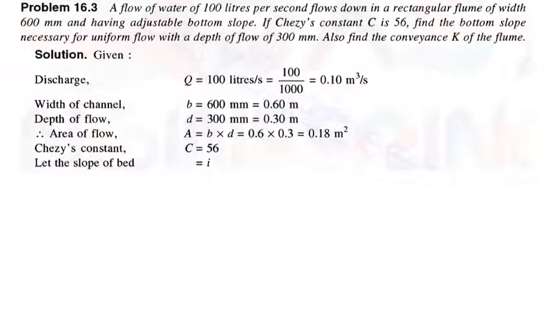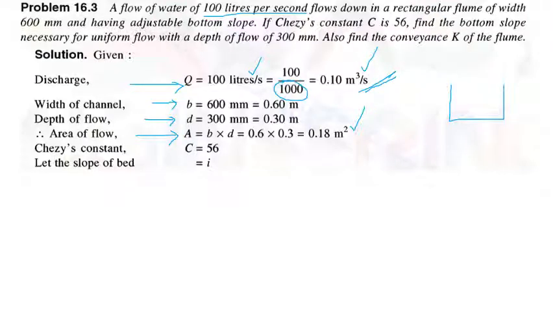Here it is given that discharge is equal to 100 liters per second. We convert that to meter cube per second by dividing by 1000, so we get 0.1 meter cube per second. Width of the channel is 0.6 meters. Depth of flow is 0.3 meters. Area of flow A is equal to B into D, which is 0.18 square meters. Here also the channel is of rectangular cross section, hence area is B into D. Chezy's constant is C equal to 56. The slope of the bed is assumed as I.